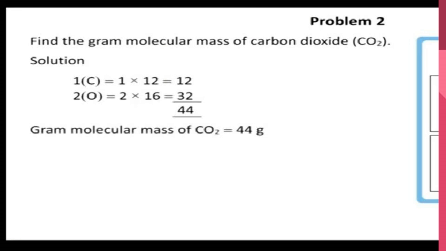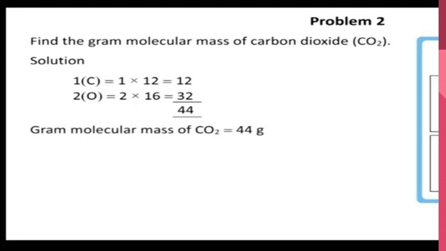Now we are going to see another sum of the same model. Find the gram molecular mass of carbon dioxide. Carbon dioxide is CO2, so carbon is 1 and oxygen is 2. Carbon value is 12, oxygen value is 16. So 1 twelve is 12, 2 sixteens are 32. If you add, you will get the answer 44. Gram molecular mass of carbon dioxide is 44 gram.